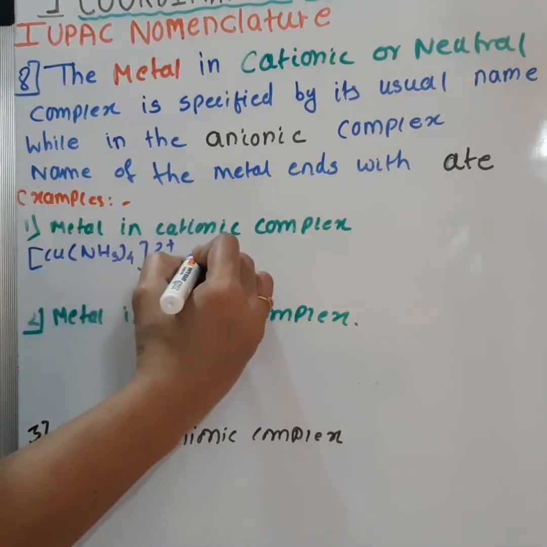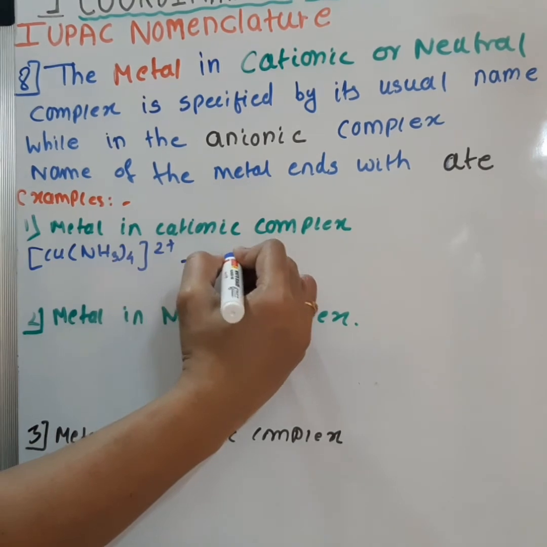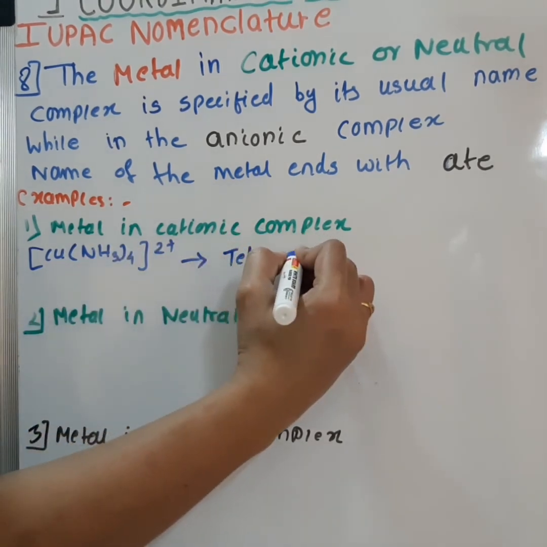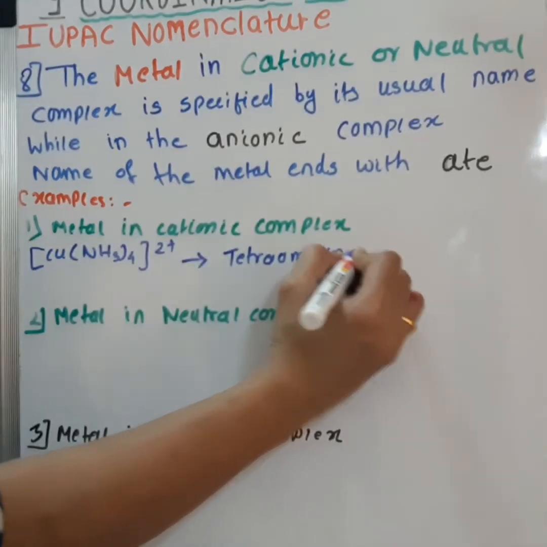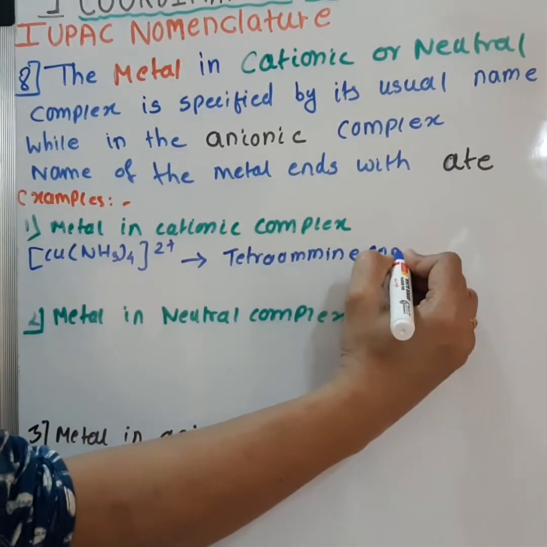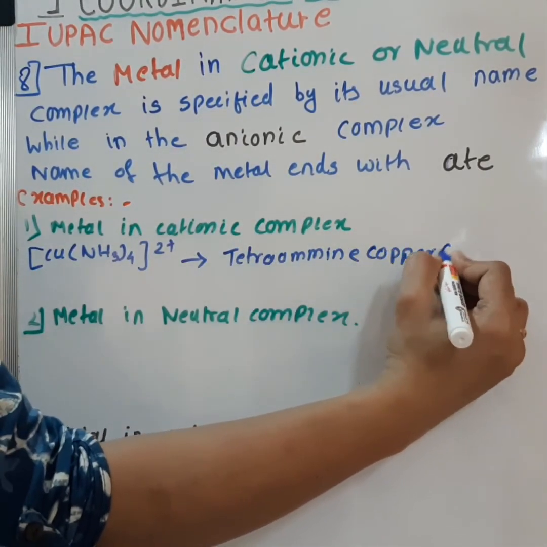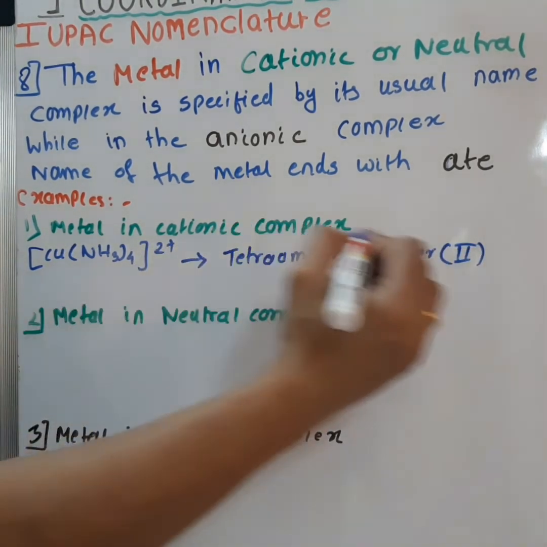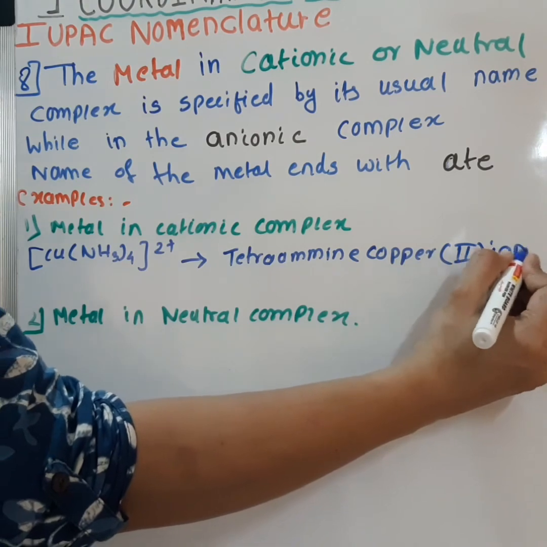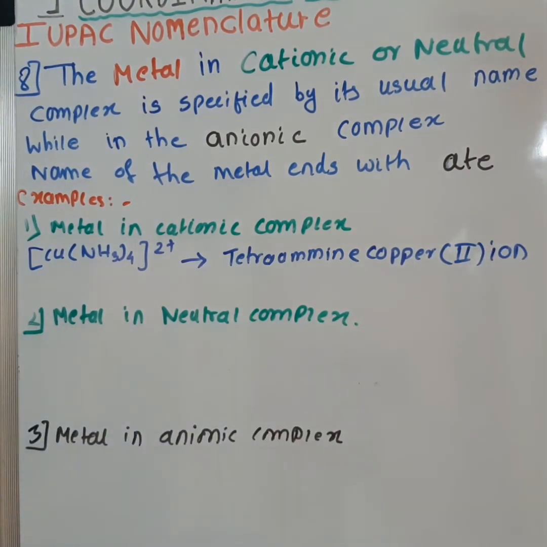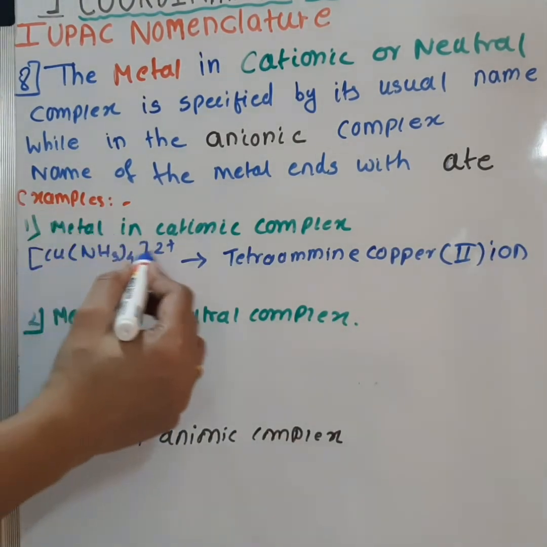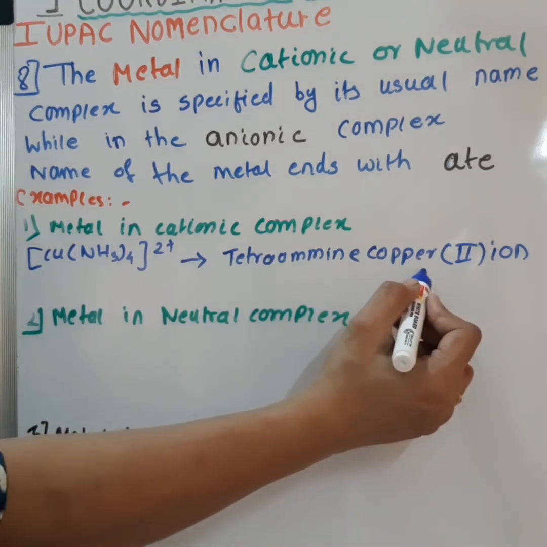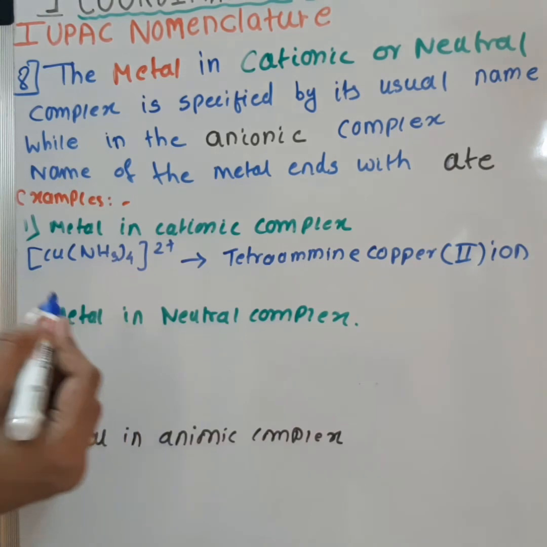So the name of this compound will be tetraamine copper, oxidation state, that is 2 in Roman numerals, and as it is an ion, write ion here. So as this is a cationic complex, the name of the metal will be as usual, that is copper. If it is copper, it will be copper.